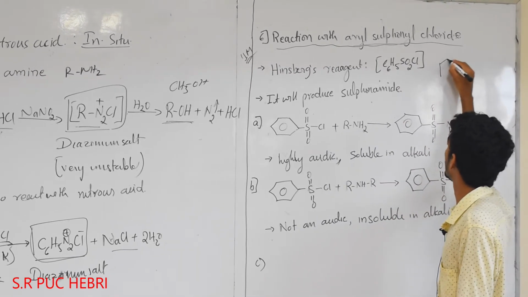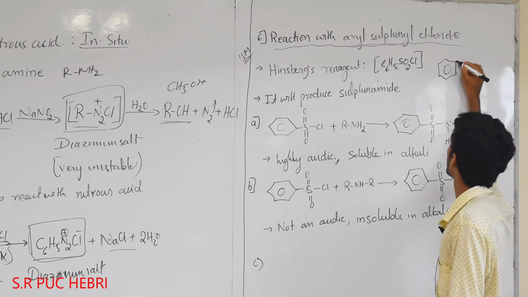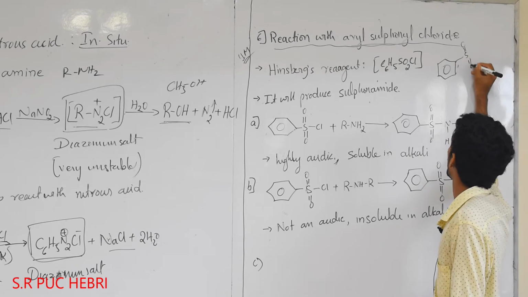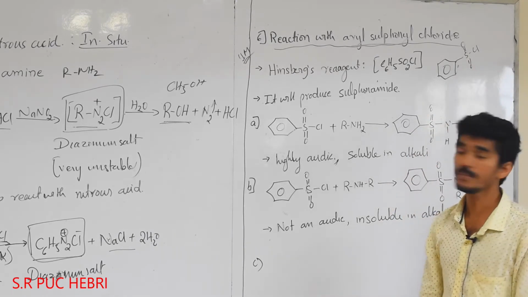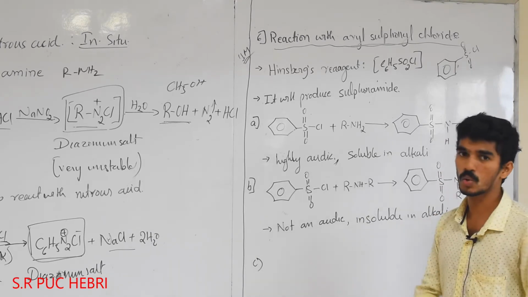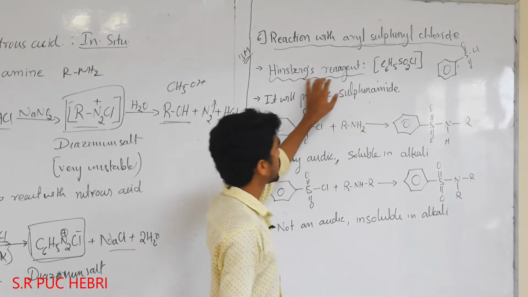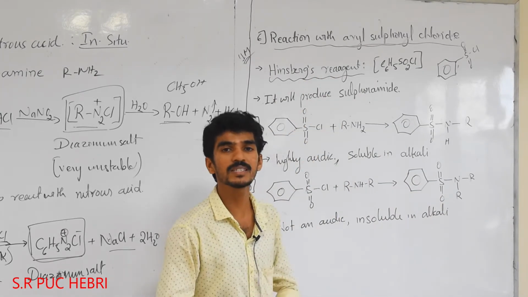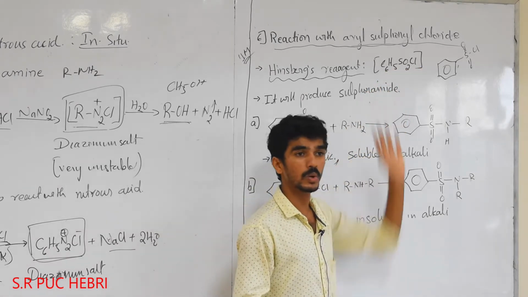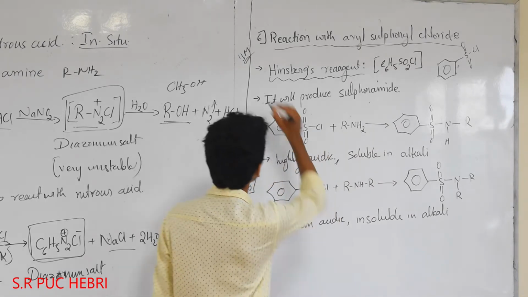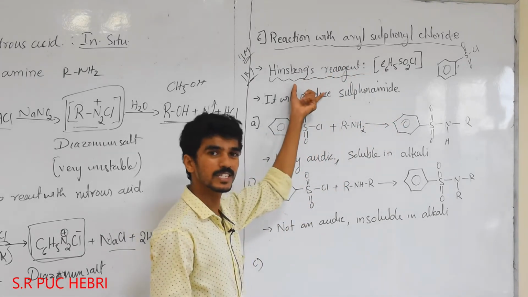Aryl means benzene. In a benzene, the sulfonyl chloride, the sulfonyl group should be S double bond O, with a chlorine atom present. Benzene sulfonyl chloride is nothing but Hinsberg reagent. They may ask, what is Hinsberg reagent? So Hinsberg reagent is nothing but benzene sulfonyl chloride, which is very important for a 1 mark question. They may ask what the structure is or what Hinsberg reagent is.